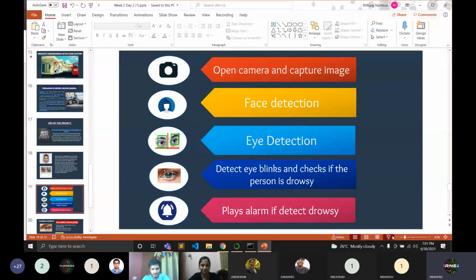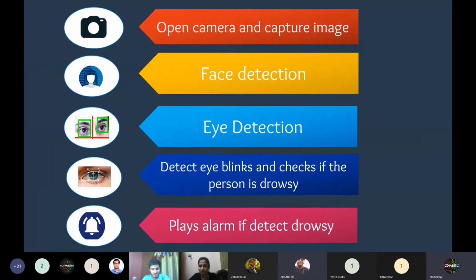Next slide. Okay, guys, so here is our main project, and now I'm diving into it. We have made buttons by using the tkinter library: open camera and capture image, face detection, eye detection, detect eye blinks and check if the person is drowsy, and play alarm if drowsy is detected. Whatever we have learned so far in this session, we are implementing into a single project. Very shortly, I will share the code.